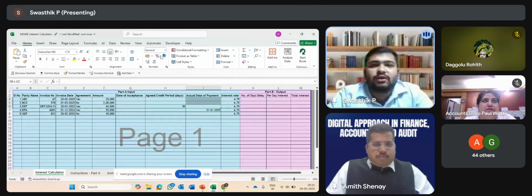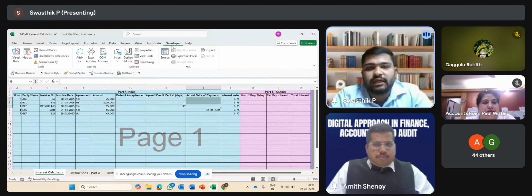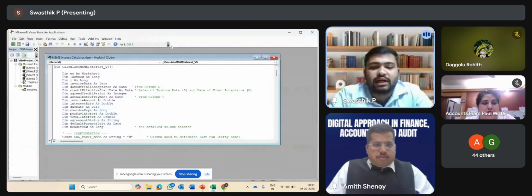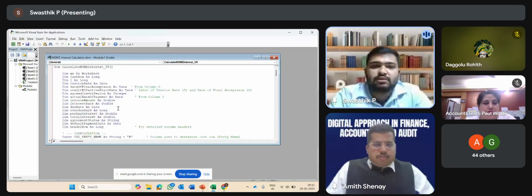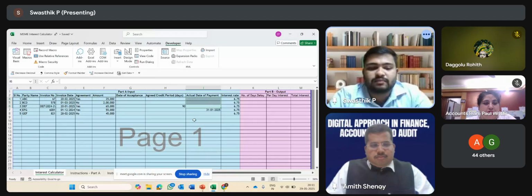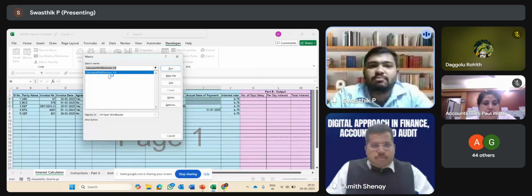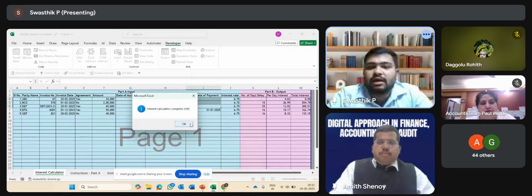Now let's see how to run the macros. The macro is already uploaded here. If you press Alt F11, you will get to know what macros I have updated in this macro sheet. So how did I get this? As I told you, Gemini gave it to me: once the prompt was given, I got this output. I copy pasted it here, and I will just close it. Now I'll run this. How to run? Alt F8 is the shortcut, or you can go to Developer, where there is Macros. If you run this, whatever macros are updated, that macro drop-down will come. If you run that, you will get the output.